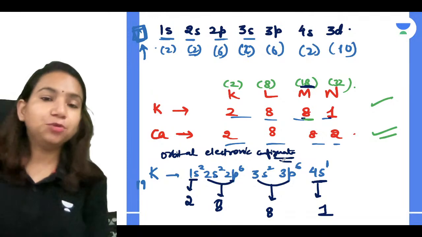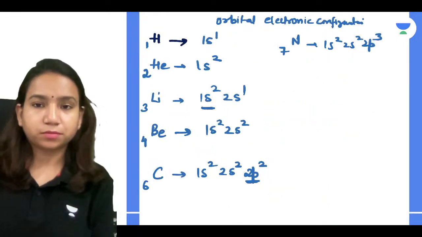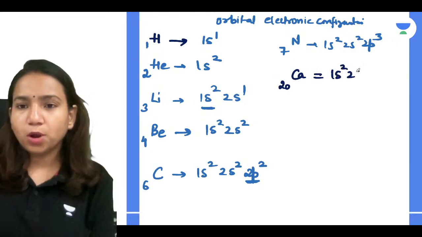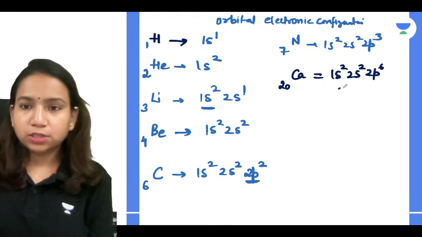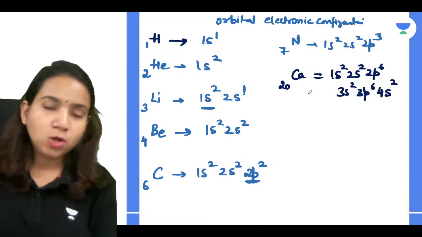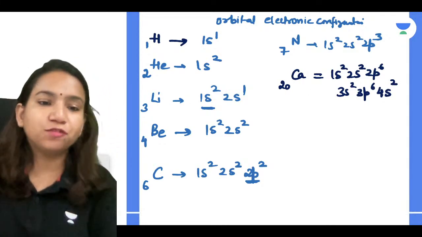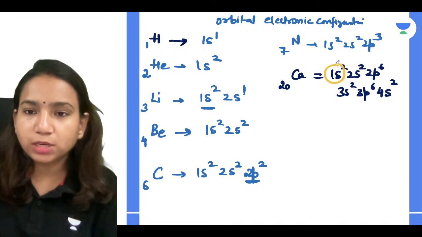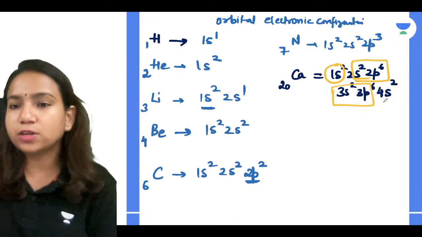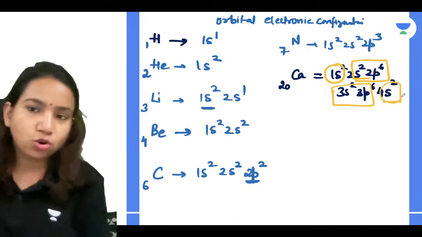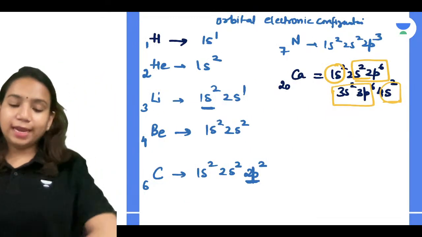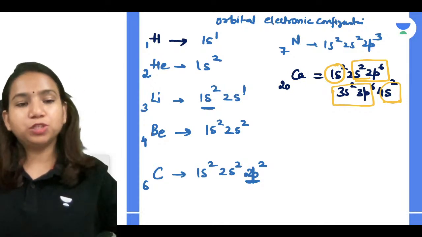Yes. So can you write it for calcium as well? For calcium atomic number is 20. So what will be the configuration? 1s2, 2s2, 2p6, 3s2, 3p6, 4s2. So again we can understand very simply. In the first shell there are 2 electrons only. In the second shell there are 8 electrons. In the third shell there are again 8 electrons. In the fourth shell there are 2 electrons. So that's why, guys, for calcium we used to write the 2,8,8,2 configuration.